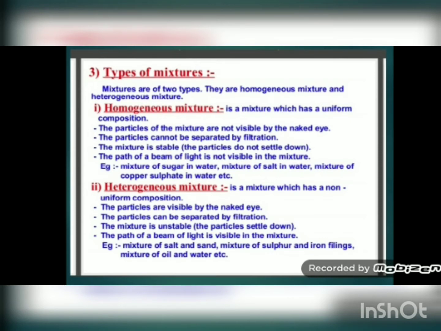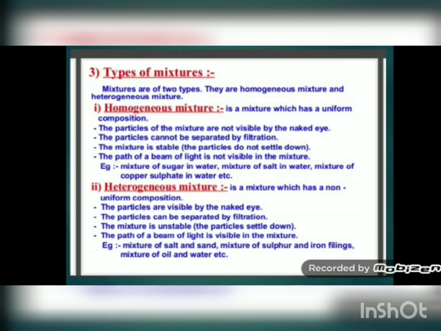Water and chalk powder will mix, but if you observe carefully you will find chalk particles floating in the water. It means the chalk particles are not uniformly mixed in water. At some places you will find more chalk particles, and at other places less. It means you can see the particles of chalk with your naked eye.